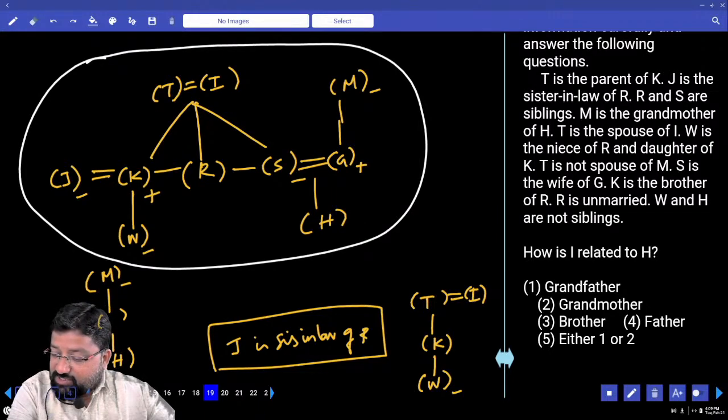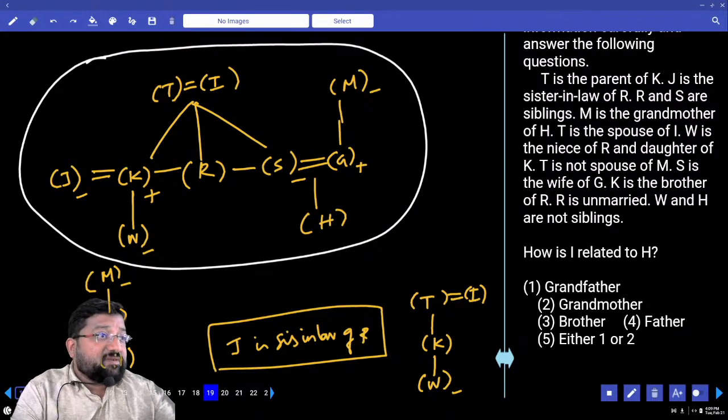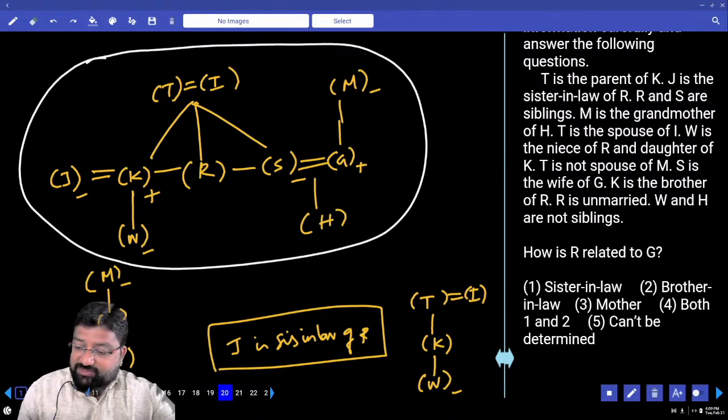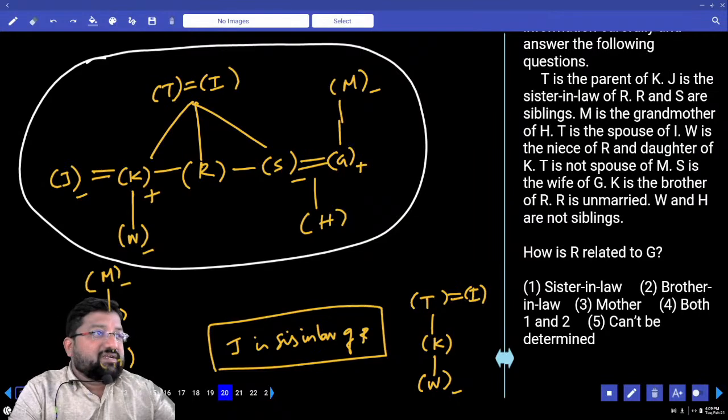Do you have grandfather or grandmother in the options? Yes. And what is that? Either one or two. Now this question is very, very important. Everybody pay attention here, please. What's the question? How is R related to G?